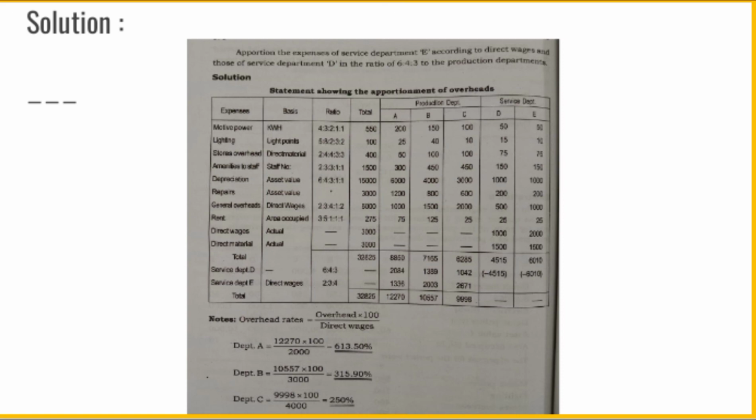In this problem, we have to calculate the overhead rates of each department. The formula is overhead divided by direct wages into 100. Department A: 12,270 divided by direct wages 2000 into 100, rate 613.50%. Then Department B: 10,557 divided by 3000 into 100, 315.90%. Then Department C: 9,998 divided by 4000 into 100, 250%. These are the overhead rates of each of these three departments.